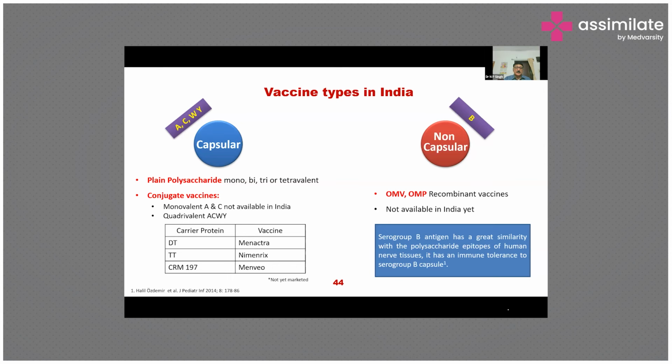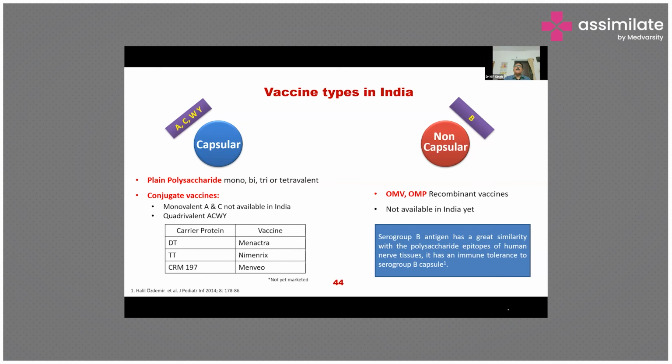Here the conjugation protein is the diphtheria toxoid. Similarly, one is Nimenrix, although it is not really available, but it is conjugated with TT. It is not available and marketed in India. And the second is Menveo, where the conjugation protein is CRM197. So two conjugated vaccines are available in our country.